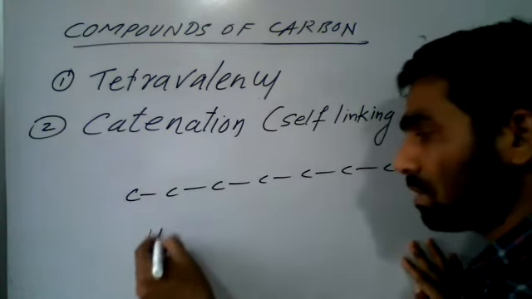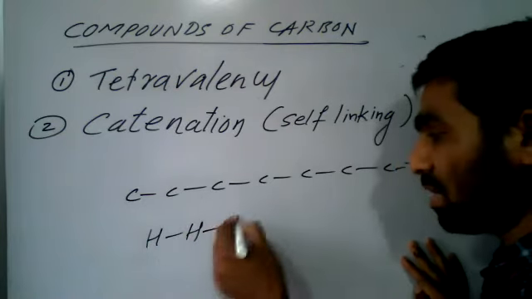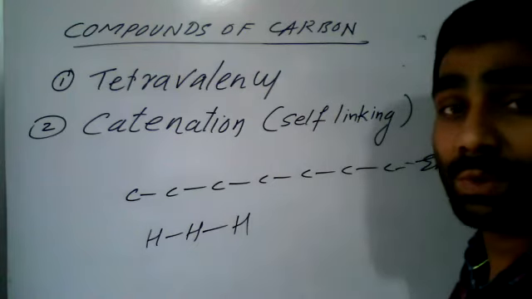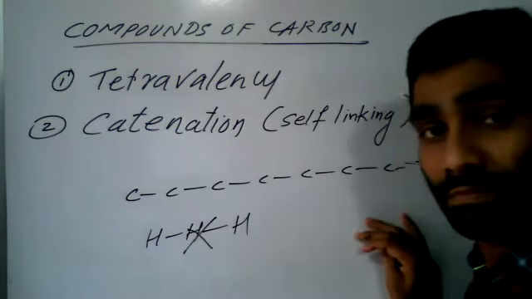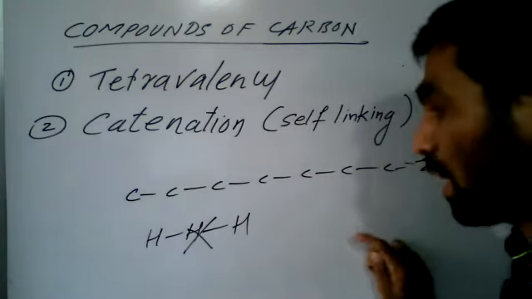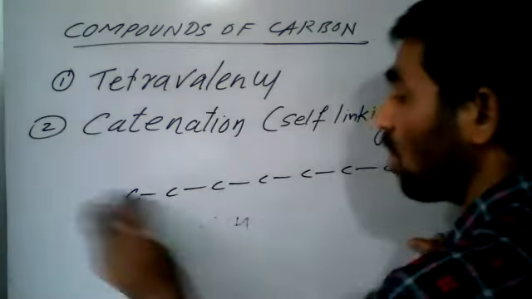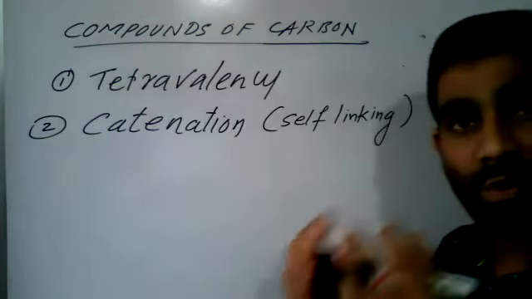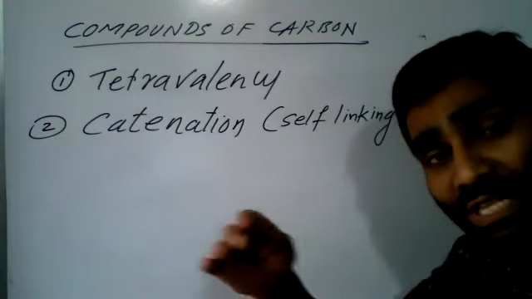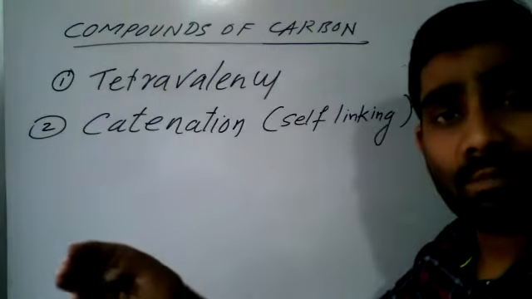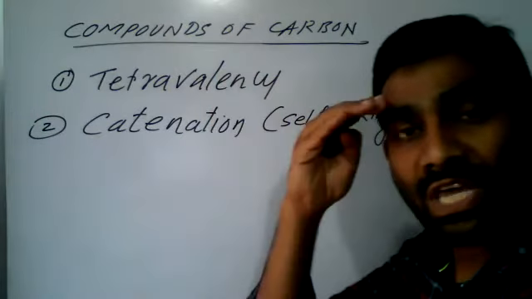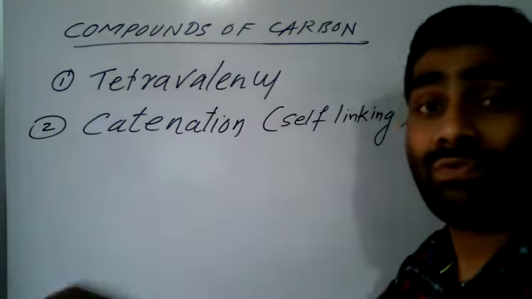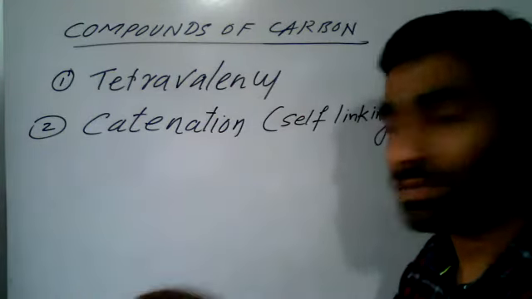If you say hydrogen, only this is possible. I cannot write this. Impossible. Why? Because here hydrogen has 2 bonds. 2 bonds not possible. Impossible for hydrogen. So this is not possible. Okay, so a very important point is carbon can form self-linkage, meaning the capacity or the property of forming a bond with the same atoms, carbon, carbon. How many? Countless. We cannot count them. We cannot stop them if we don't want. So this is what catenation is.